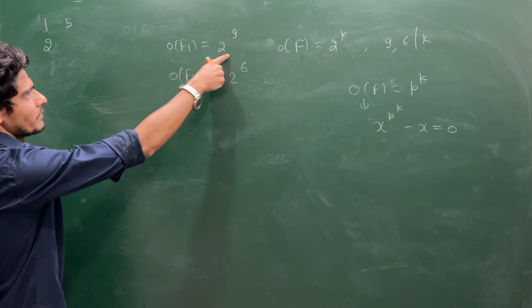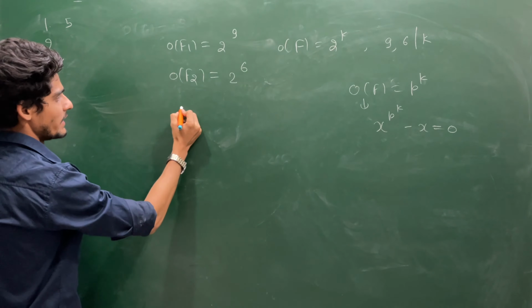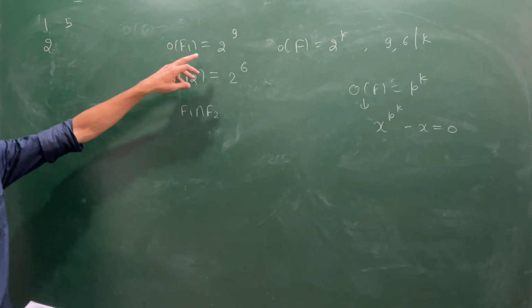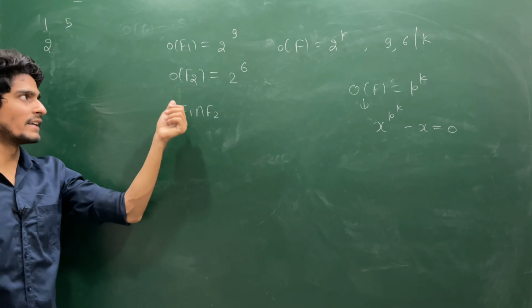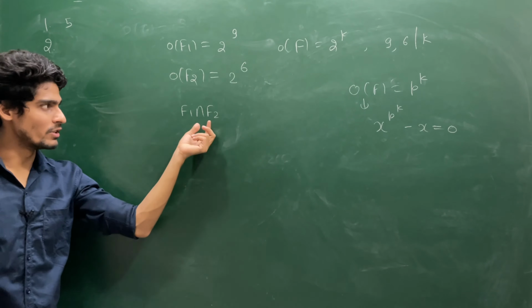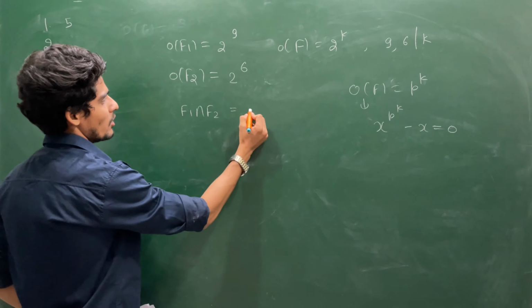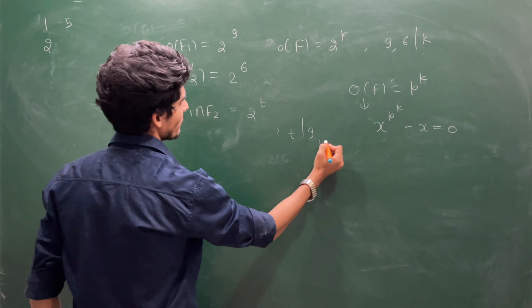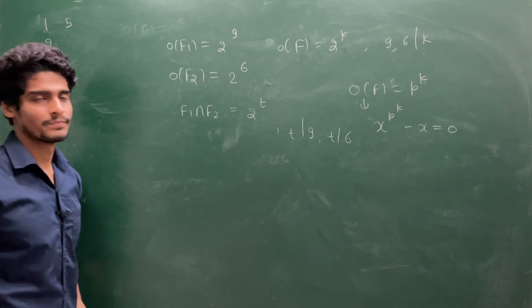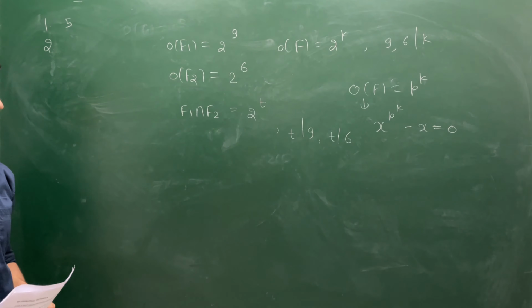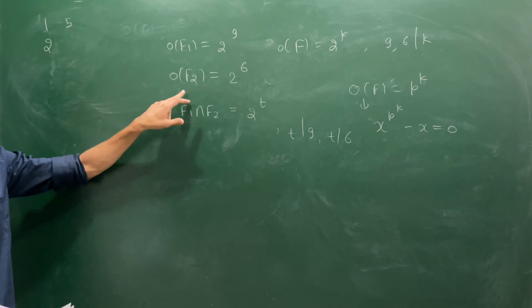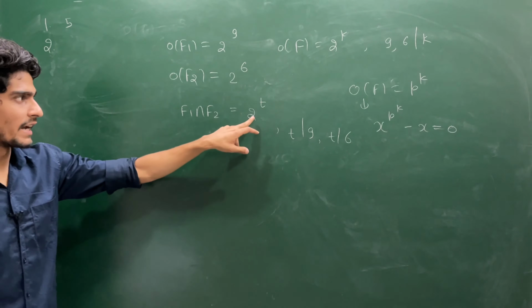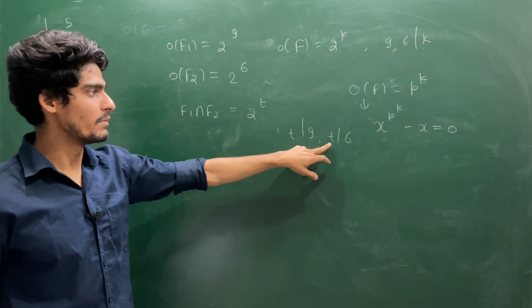So this F1 has this cardinality, F2 has this cardinality. They are asking for the cardinality of this intersection. Clearly, the intersection of two subfields is again a subfield. So this is a subfield. So it must have order 2 power t, where t divides 9 and t divides 6. That is true because F1 intersection F2 is a subfield of F1. This is a subfield of F2.